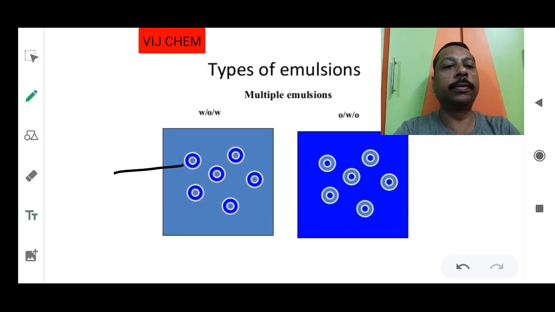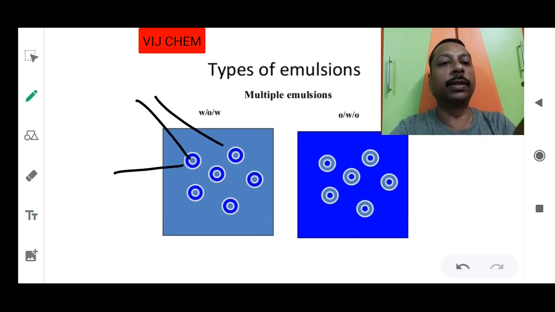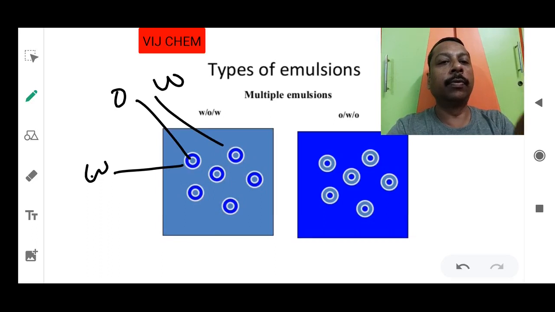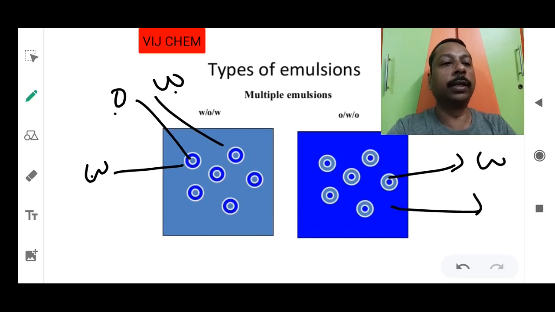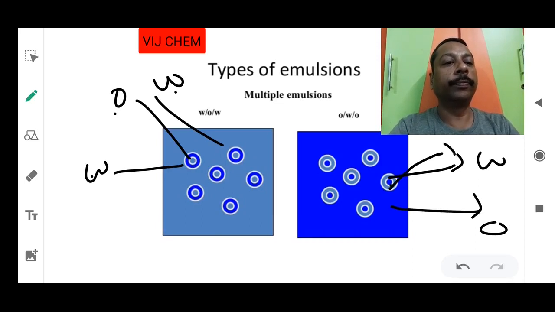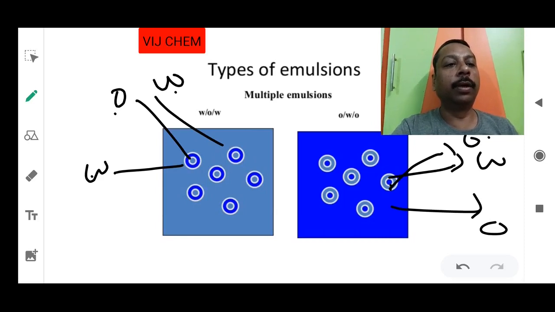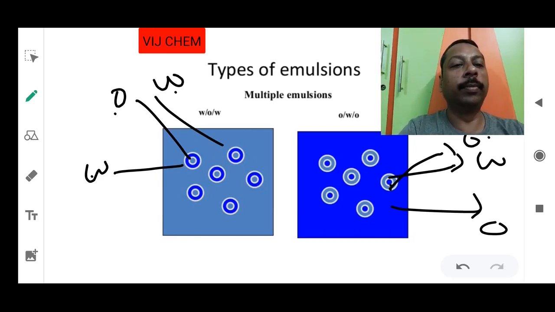See, this is one phase, this is another phase, and outside also another phase. So that is water. First you will find water, this is water. Okay, this blue color is oil. Again inside you will find water. Okay, so water, oil, water. Same way here, what you will find, here it is water, and outside it is oil, and again inside this also, sorry, again oil. So oil, water, oil. So these are the multiple emulsions, two types.